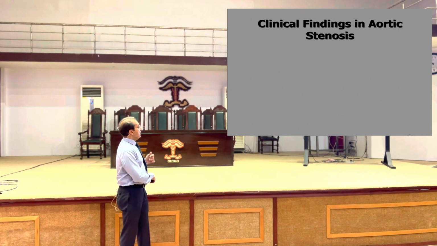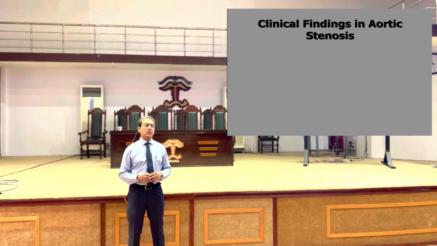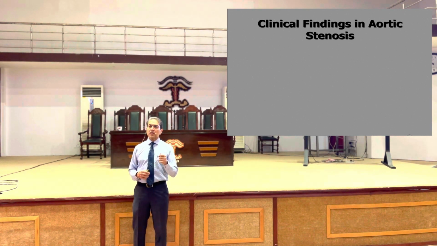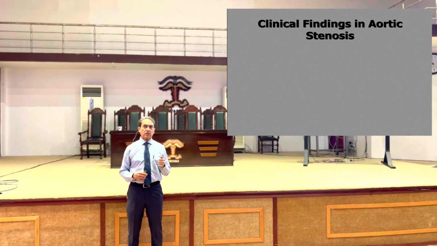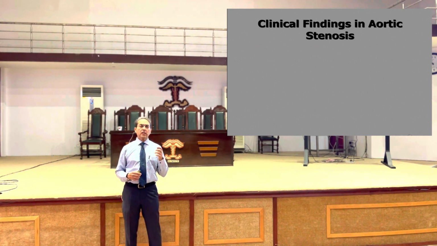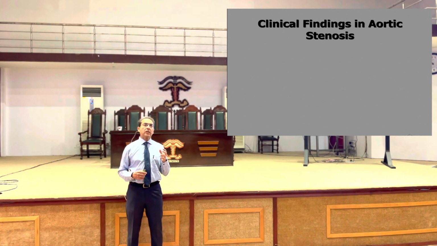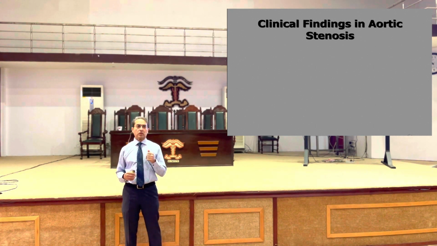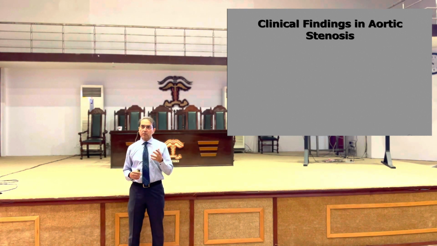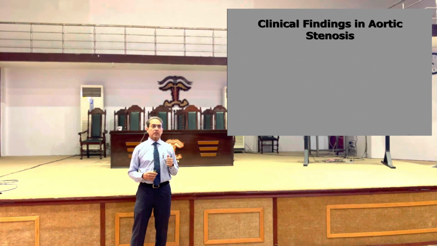Now, what are the clinical findings in aortic stenosis? How do we diagnose aortic stenosis? What is the hard diagnostic sign of aortic stenosis? A hard sign is very specific for that particular condition, so it's not seen in other conditions. So what is the hard physical sign by which you can surely say that this patient has aortic stenosis? Come on. It is the anacrotic pulse.